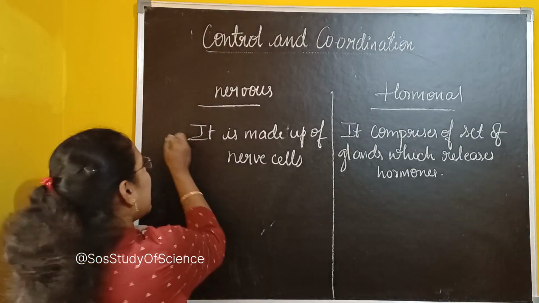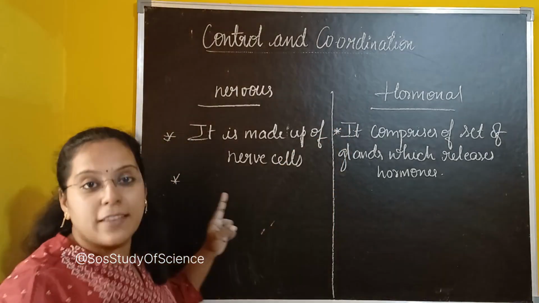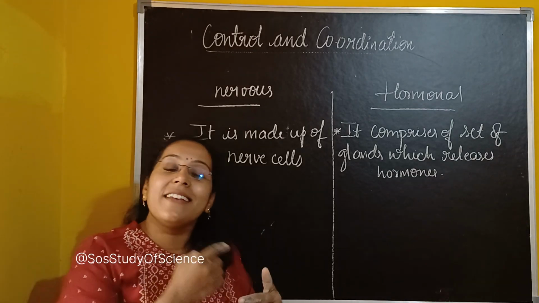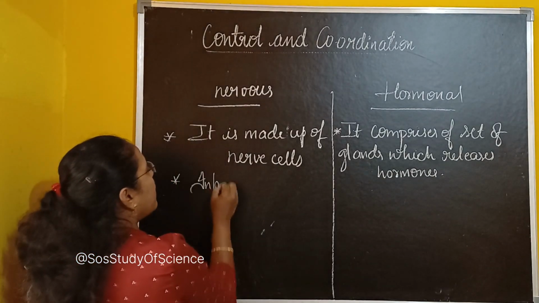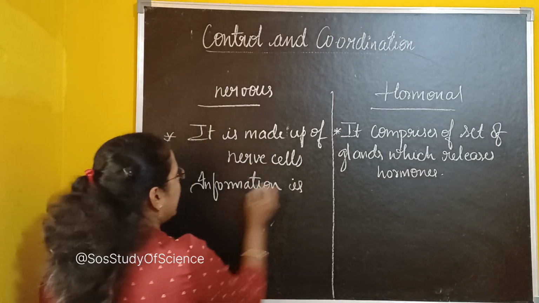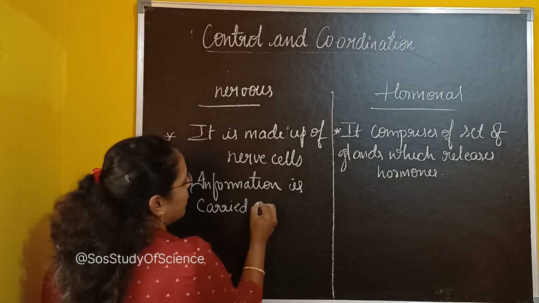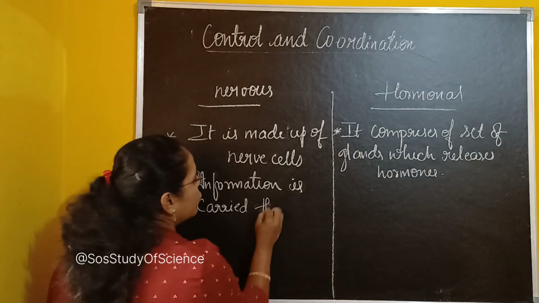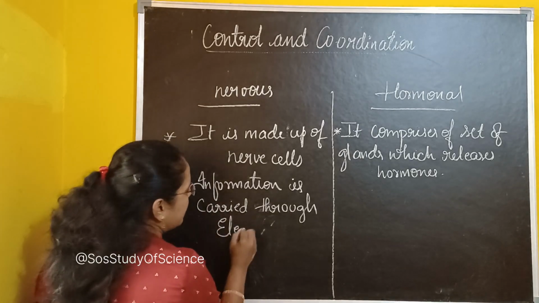Okay. Secondly, in the case of the nervous system, how is the message or information carried? Information is carried via, or we can say through, electrical impulses.